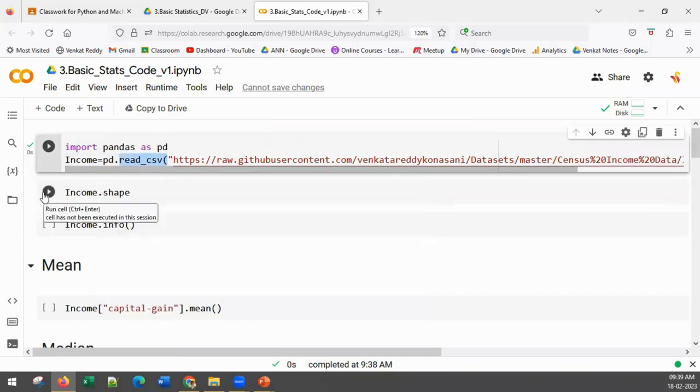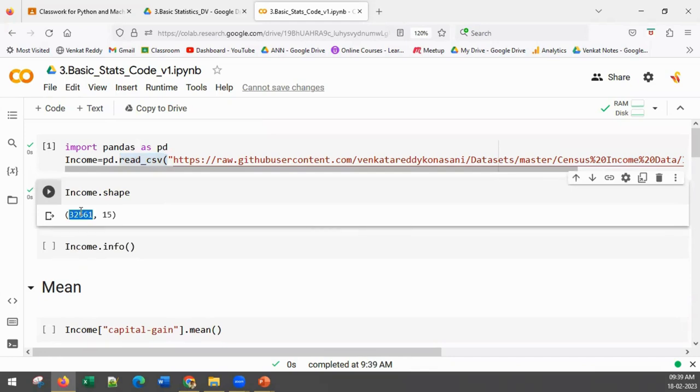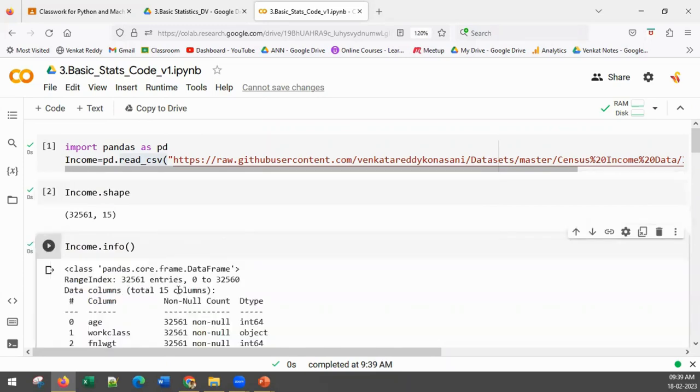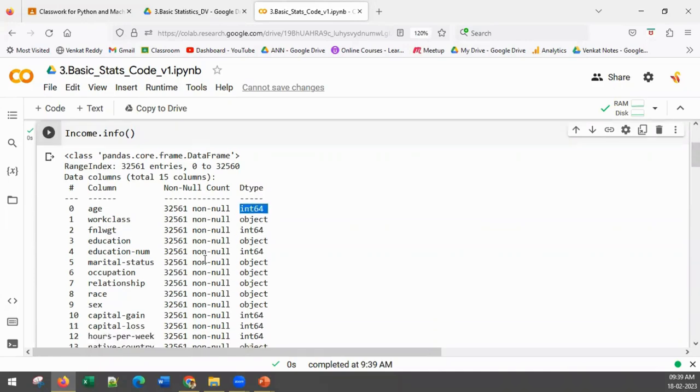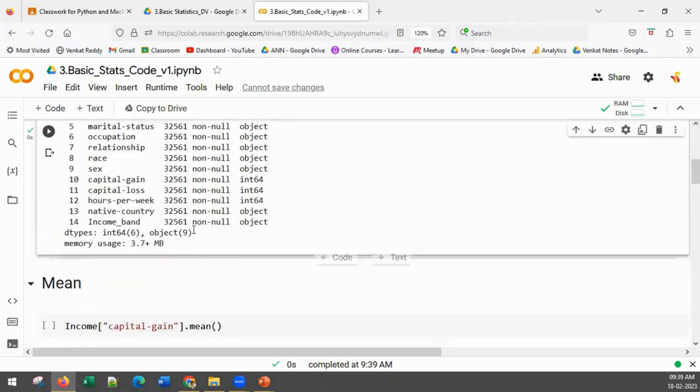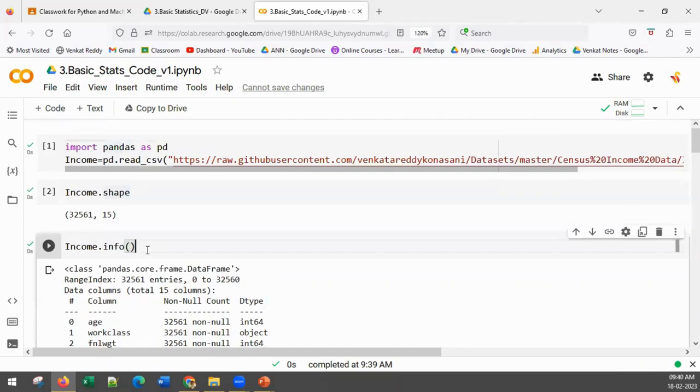Now, what does income.shape do? You write the data frame name dot shape. It will tell us the number of rows and the number of columns. Here we are getting 32,561, 15. How many rows are there in this data set? 32,561, and the shape gives you the 15 columns as well. Income.info will give you each and every column name, how many non-null values there are, and the data type. Object means string, integer means it's a numerical value. How many are numerical, how many are non-numerical? These three lines of code, are you absolutely sure about it? Not very difficult, is it?